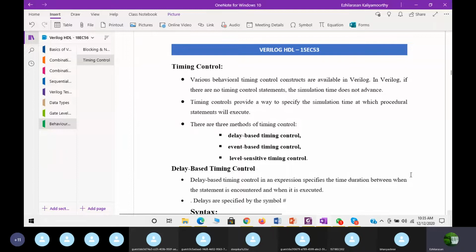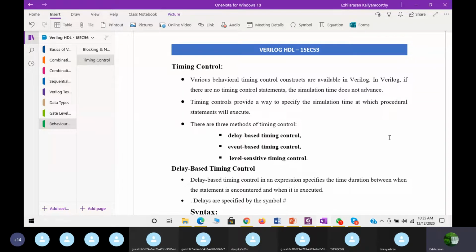In the previous class, we studied two different statements: the blocking statement and the non-blocking statement. The blocking statement will execute sequentially, step by step. It is recommended for combinational circuits. The non-blocking statements will execute concurrently, not step by step. They are recommended for sequential circuit designs.